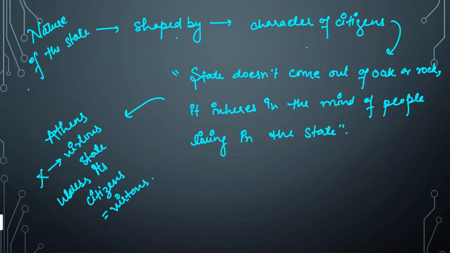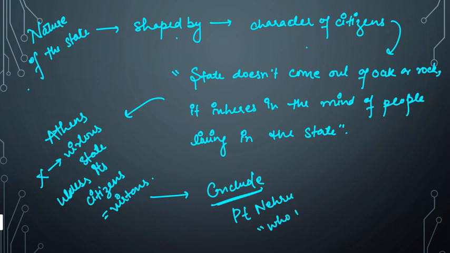Now we are trying to conclude. How will you conclude it? We will try to link it with some other person or some other theory. So for now, we are linking this with Pandit Nehru. What Pandit Nehru said was: who will survive if India dies?